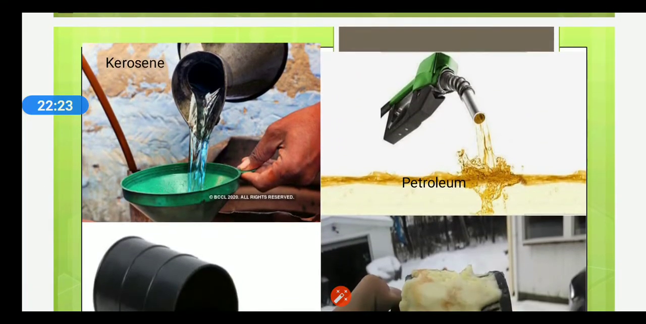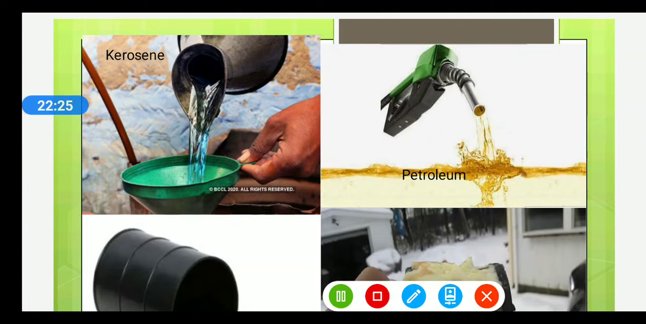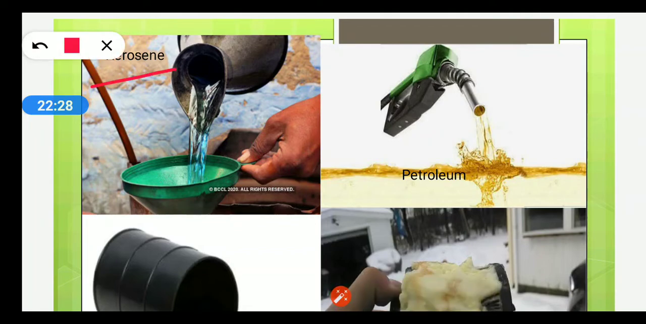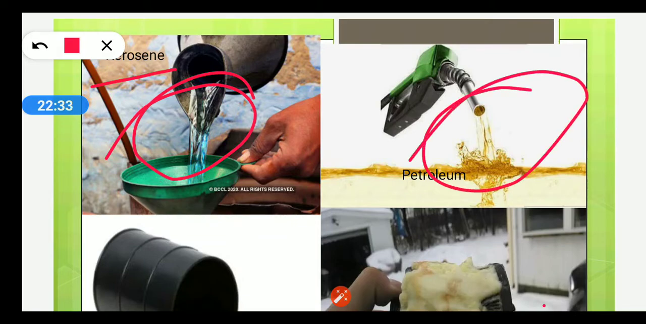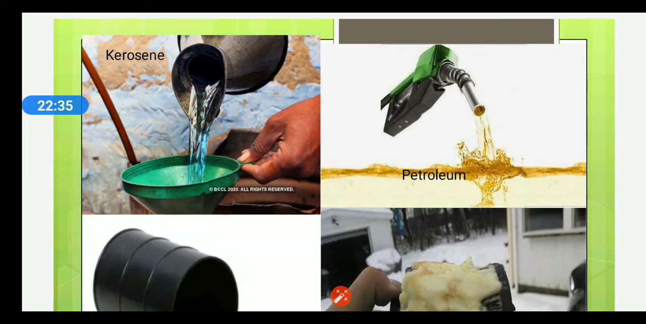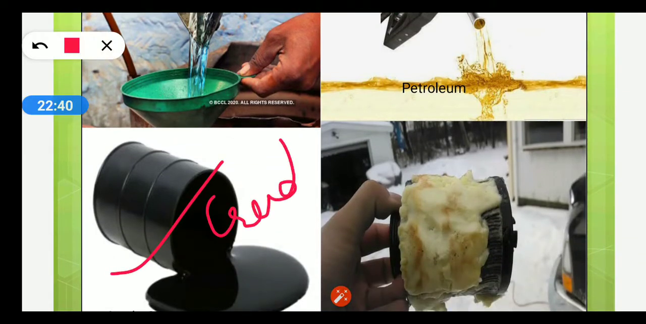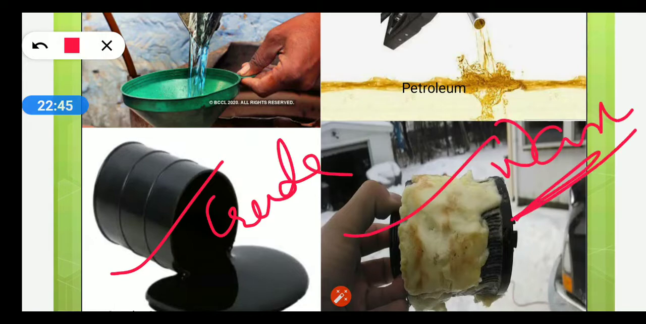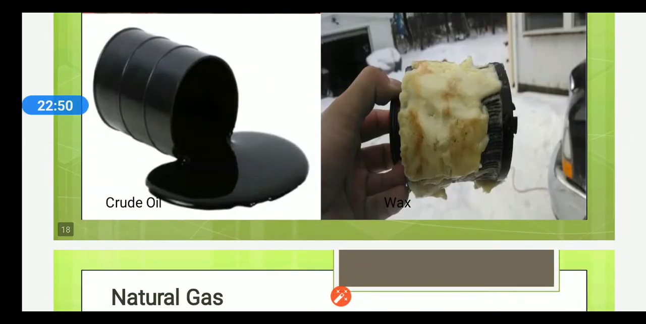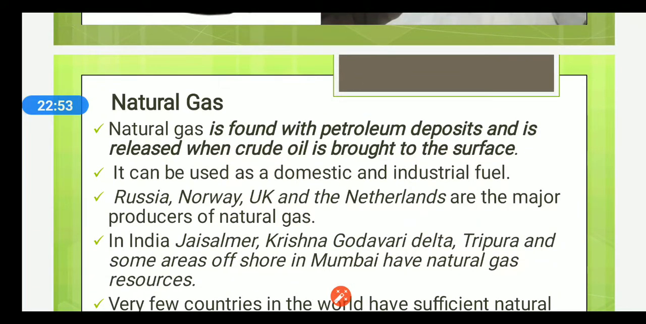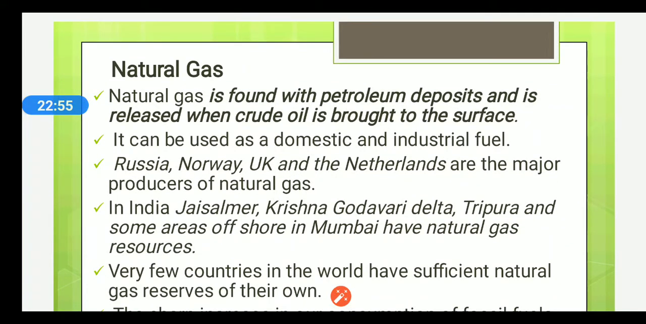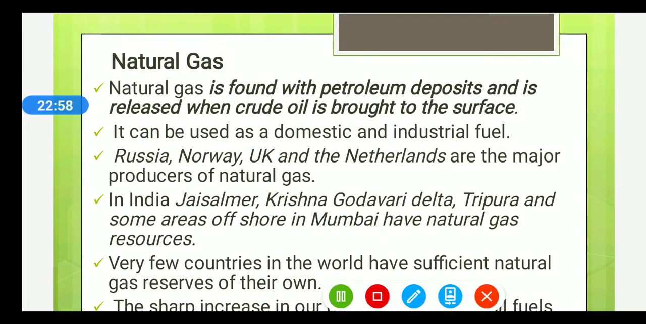Now here you can see various petroleum products and derivatives. Here on the top right is kerosene. You all must have seen this petrol, wherever you go to a petrol pump, petrol station. This is crude oil, and this is wax, which is used as a lubricant in various machine parts of automobiles and also machineries and other equipments.